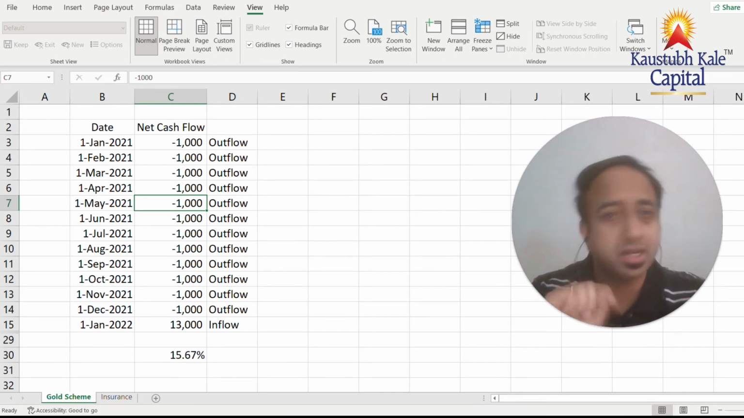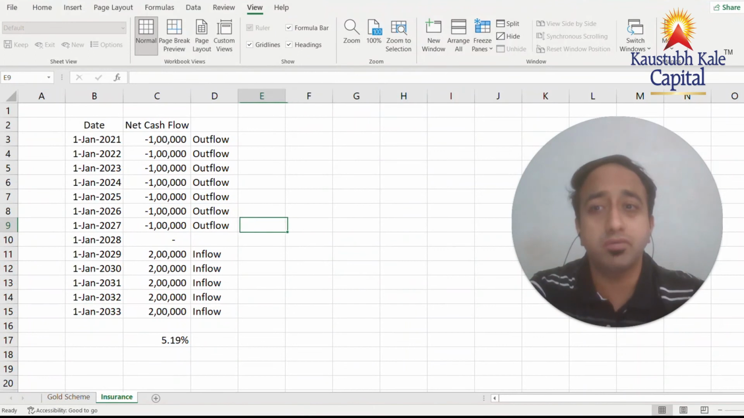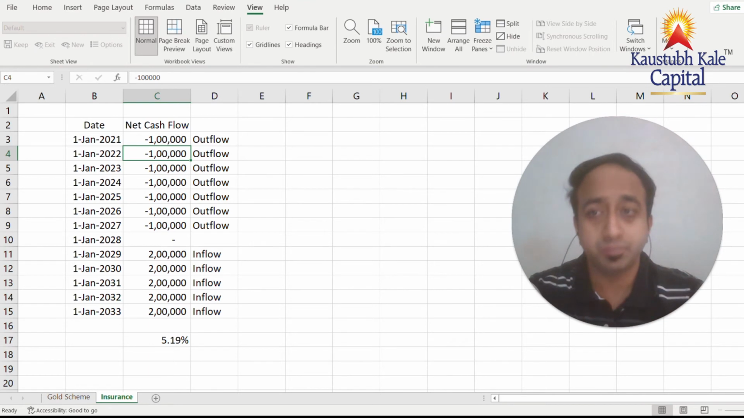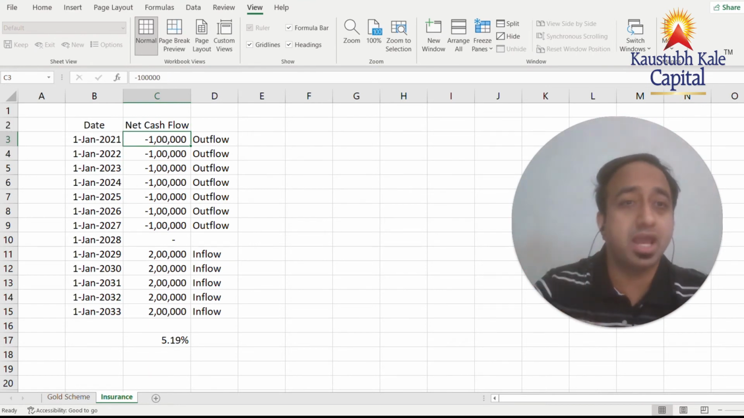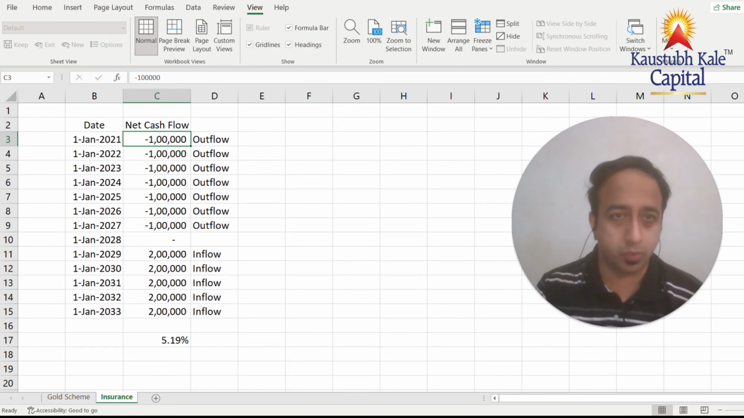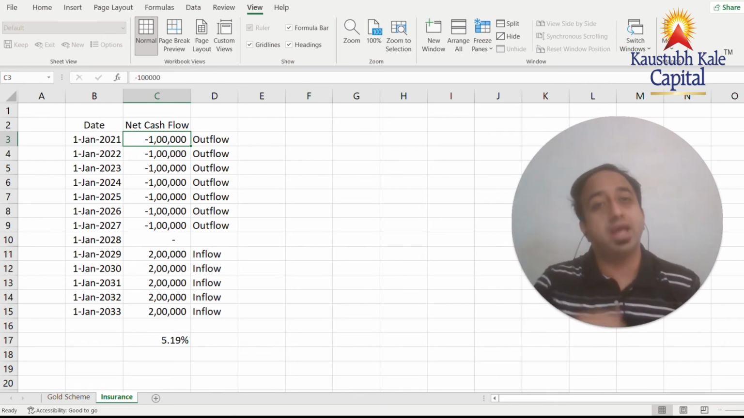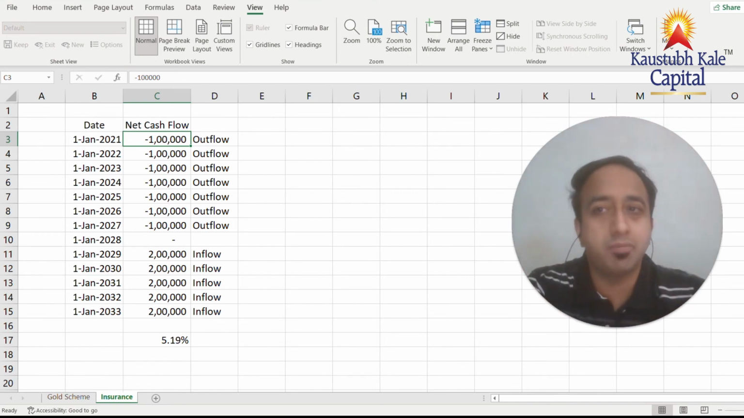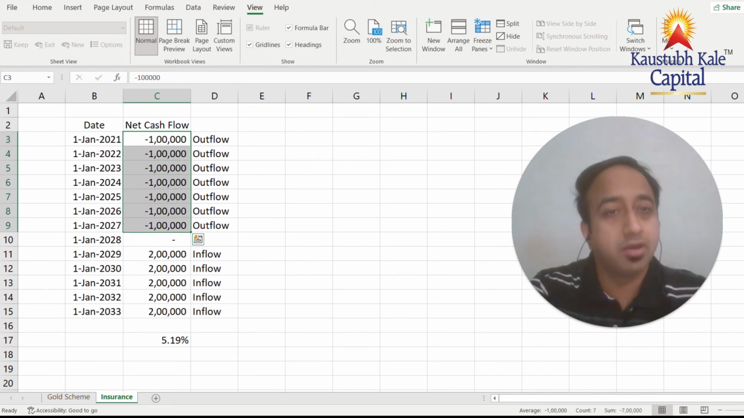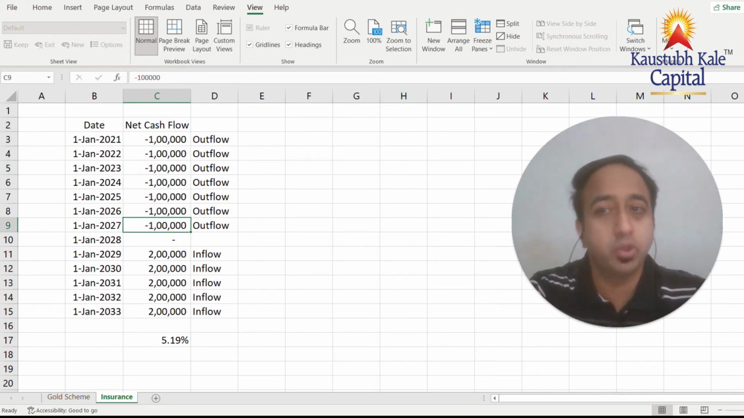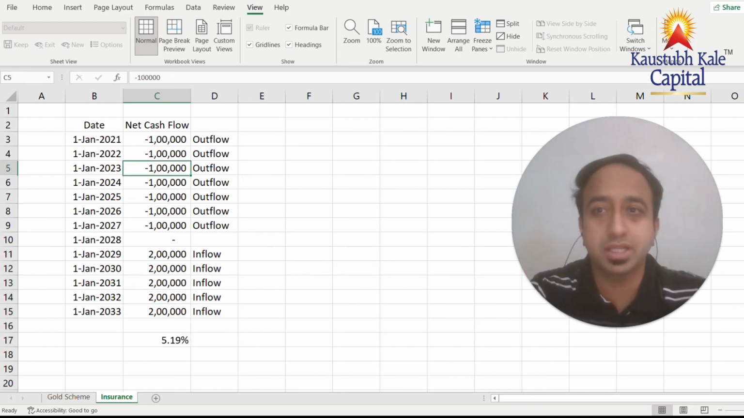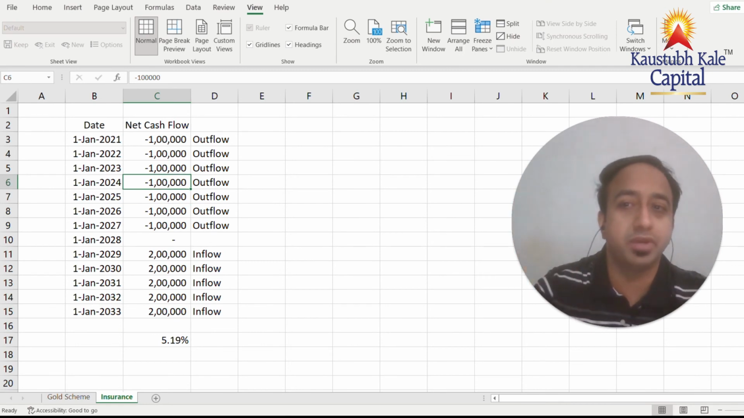Now let's look at another example, where you must have seen a lot of these insurance schemes. Without naming the company, I've taken an insurance example here, which says that you invest 1 lakh every year for 7 years. Then there is a gap of 1 year where there is no inflow or outflow, and after that 1 year you will start receiving 2 lakhs every year for 5 years. So you pay 1 lakh rupees for 7 years, a gap of one year, and after that you start receiving 2 lakhs every year for 5 years. Now what is the IRR here? It sounds very good to you that you paid 7 lakhs and you are getting 10 lakhs.